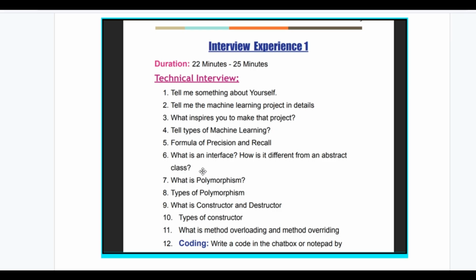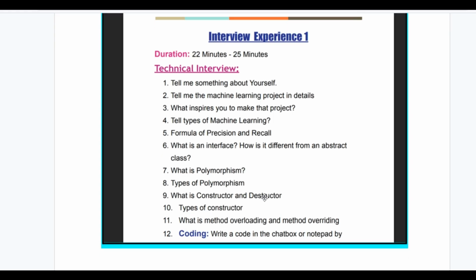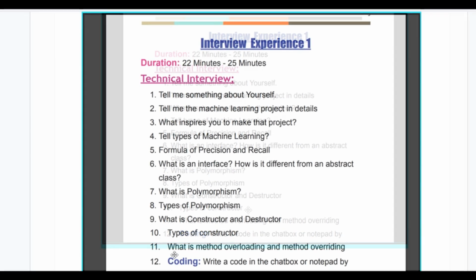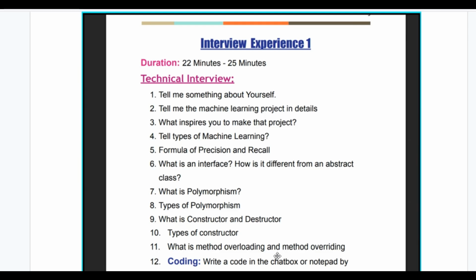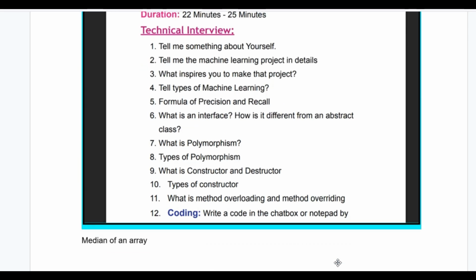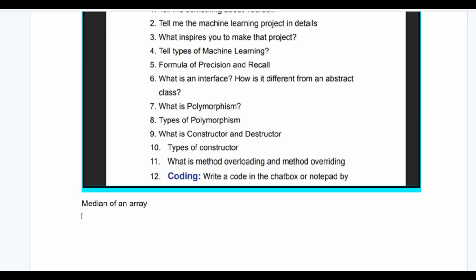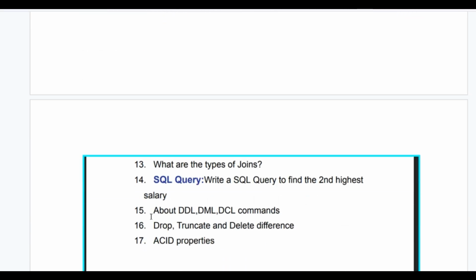What is an interface? How is it different from an abstract class? What is polymorphism? Types of polymorphism. What is constructor and destructor? Types of constructor. What is method overloading and method overriding? Coding question: write code in the chat box or notepad by sharing your screen for the median of an array. Then what are the types of joins and write a SQL query.